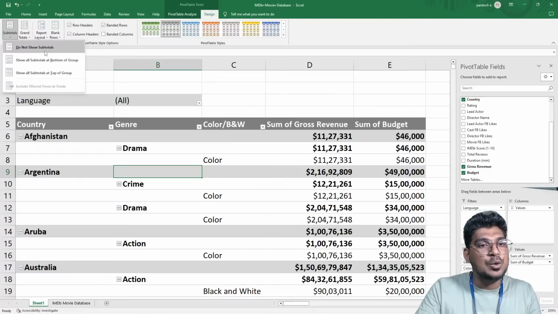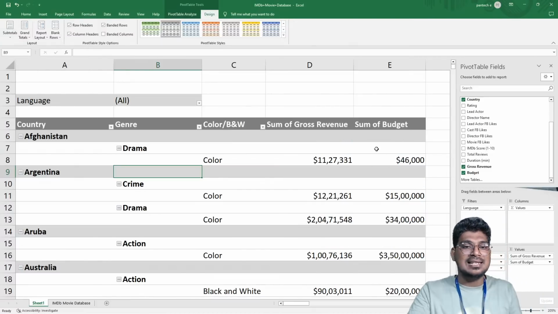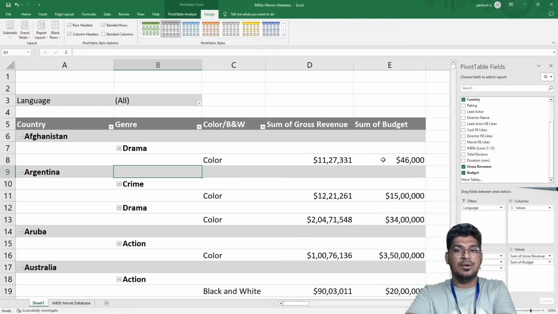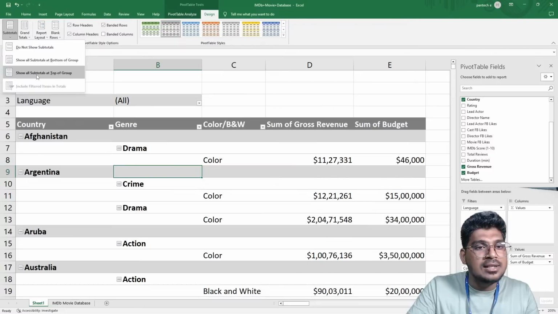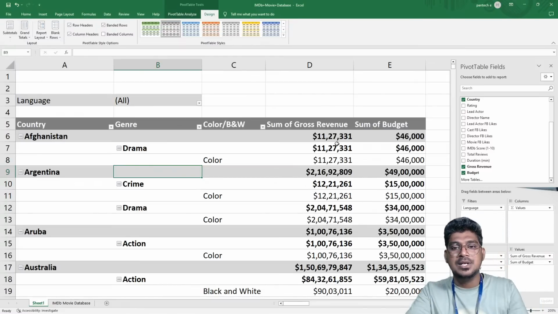Then what about the subtotal? Do not show subtotals means the subtotal will not be displayed. And what about this one? Show all subtotals at the top of the group. So now you can see it is going to display this.